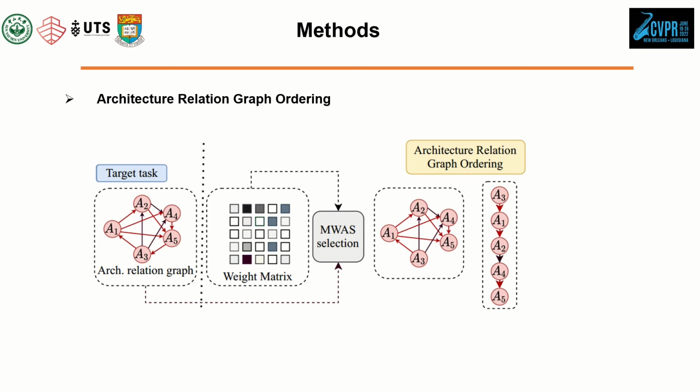After we finish the training and fine-tuning of the pairwise relation predictor, we can get the predicted pairwise relation on the target task and construct the architecture relation graph on the target task. In order to find the top performing architecture, we want to find a subgraph that defines a partial order, where edges exist with high confidence and there are no cycles in the subgraph.